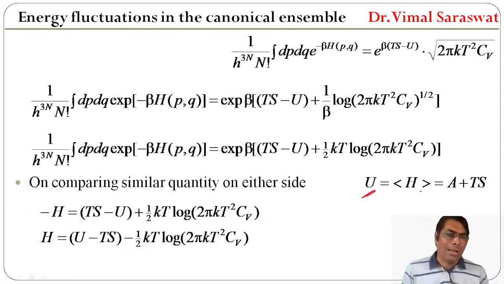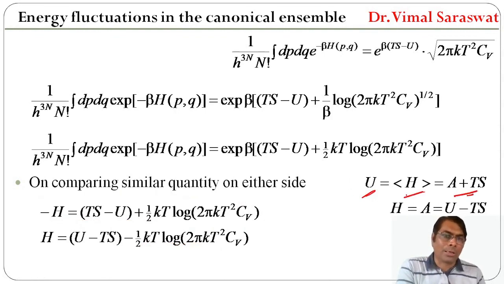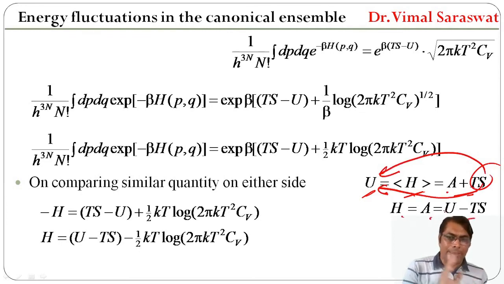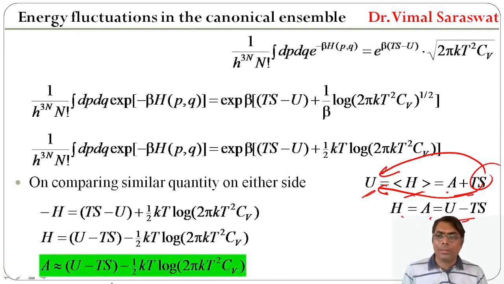Since u equal to the ensemble average of h, equal to A plus TS, or the ensemble average of h equal to A equal to u minus TS. So we transfer this TS from here to here. So A equal to u minus TS minus half kT log of 2 pi kT square Cv, because the ensemble average of h equal to A equal to u minus TS. So this will be our A. So A equal to u minus TS minus half kT log of 2 pi kT square Cv.